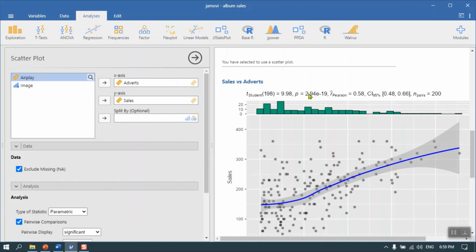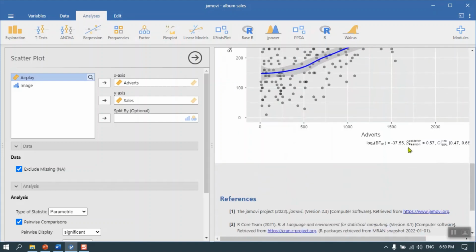That's certainly less than 0.05, and the 95% confidence interval for this Pearson correlation is between 0.48 and 0.66, and there's 200 pairs of data in that context.